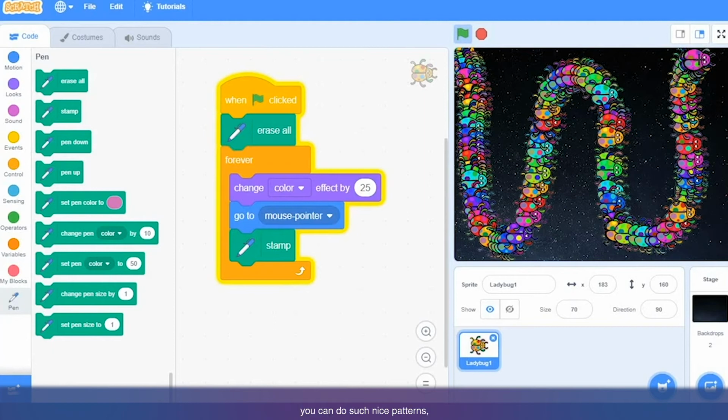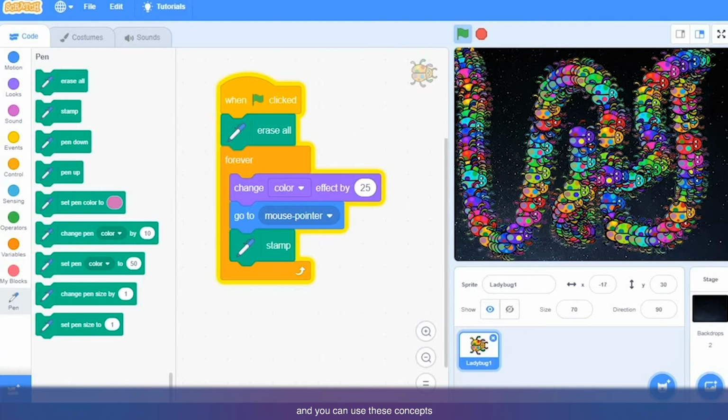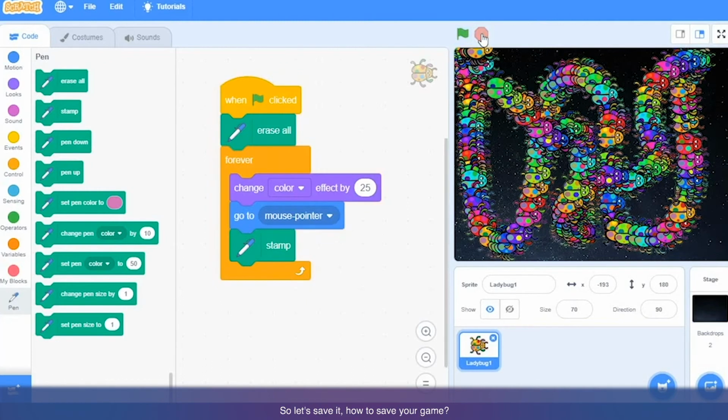Okay, so with computer programming you can make such nice patterns and it will look really nice, and you can use these concepts when you are making big games. So this is the first project, so let's save it.